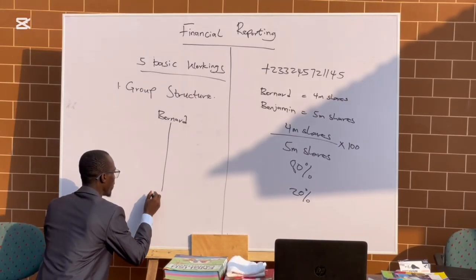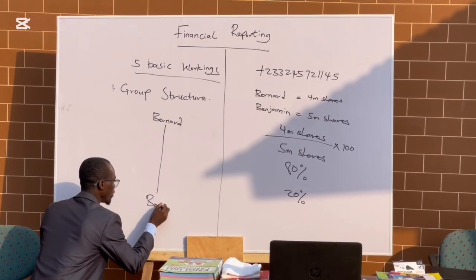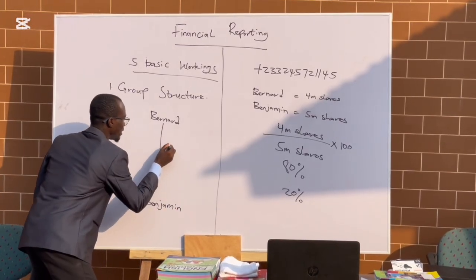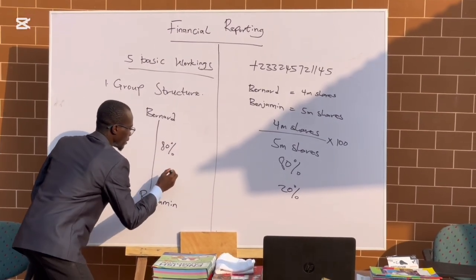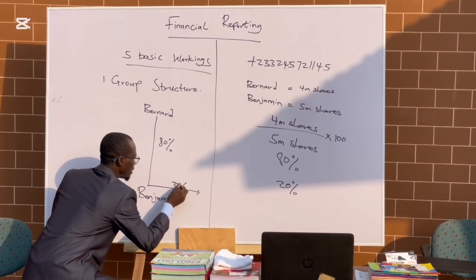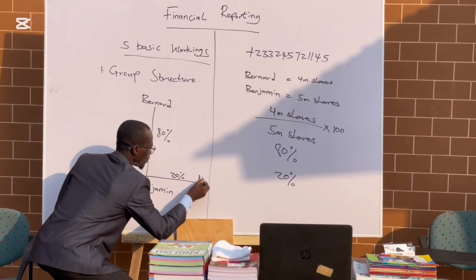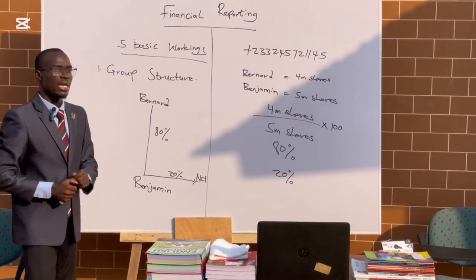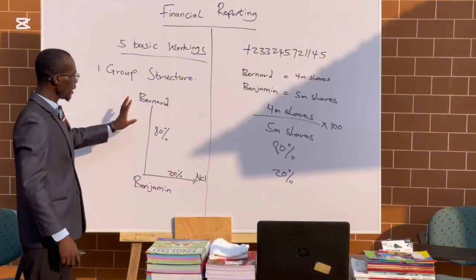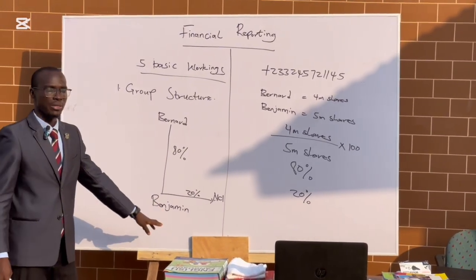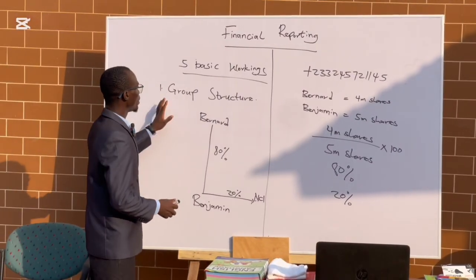Then you come and write also Benjamin. So Bernard is having 80%. Benjamin is having 20%. So it means that the NCI is 20%. This one shows that Bernard is the parent, and Benjamin is a subsidiary.